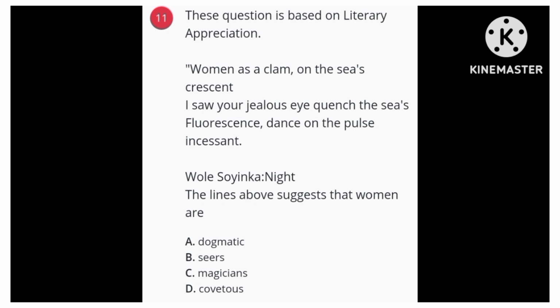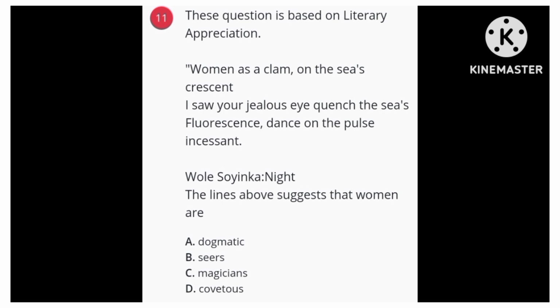A seer is a person who claims to see into the future and tells people what will happen. A magician performs magic. Covetous means having or showing a strong desire to possess something, especially something that belongs to somebody else. When you have that desire to own something that belongs to others, we say you are covetous or greedy.